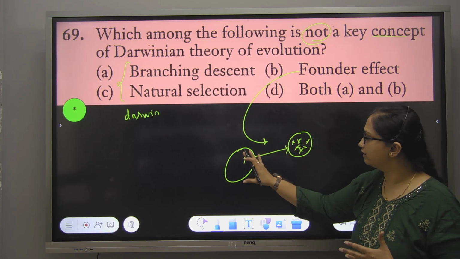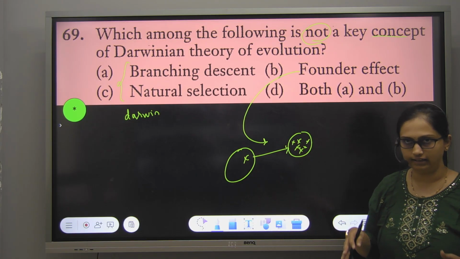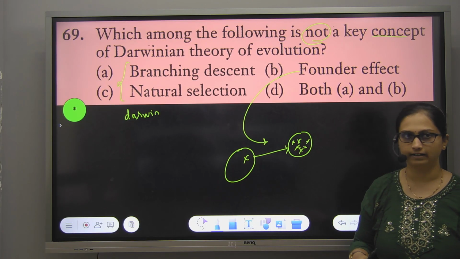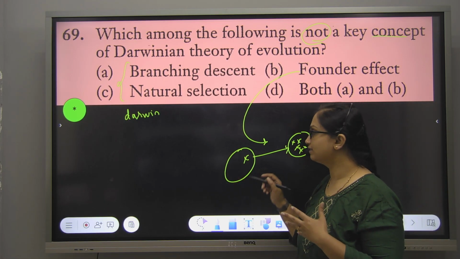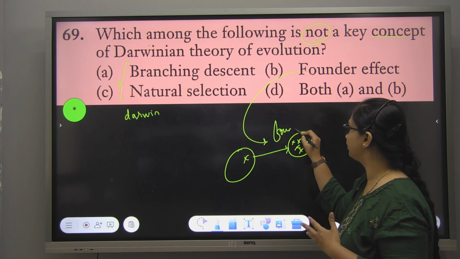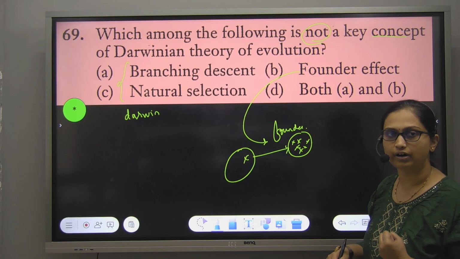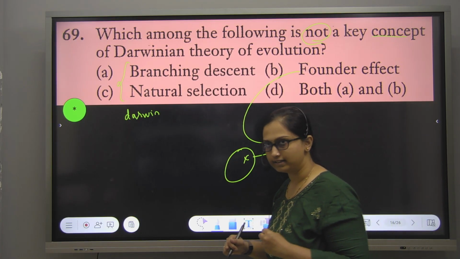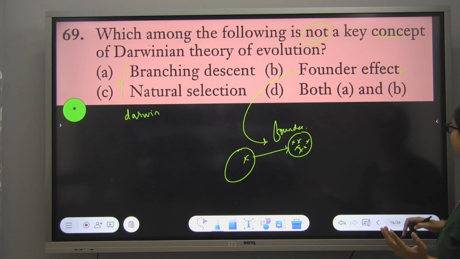Generally this is very near. Leaving the area where they were, immediately it is shifting to the next. That means leaving the apartment you were in, we have just gone to the next apartment or the neighbouring house, and reproducing there. So this became a founder of a new species. That's why we say it's a founder's effect. Yes? So yes, founder's effect was not given by Darwin.